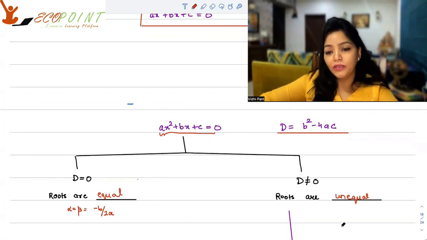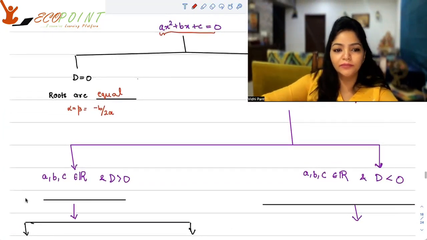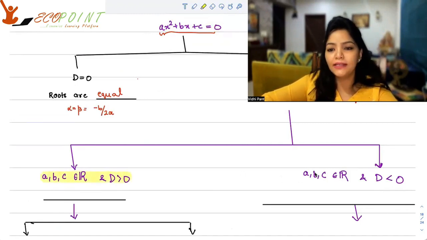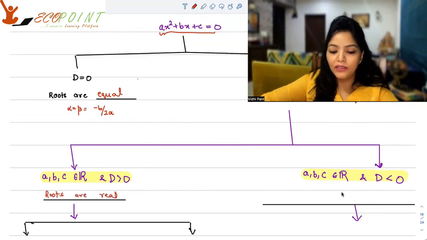Now, when the roots are unequal, what can happen? There could be two scenarios falling in. The first scenario is where your A, B, C, they're real numbers, and D, the discriminant is strictly greater than 0. And the second scenario is A, B, C are real numbers, but the discriminant is strictly less than 0. So when discriminant is strictly greater than 0, the roots are real. And when your discriminant is less than 0, the roots are imaginary.